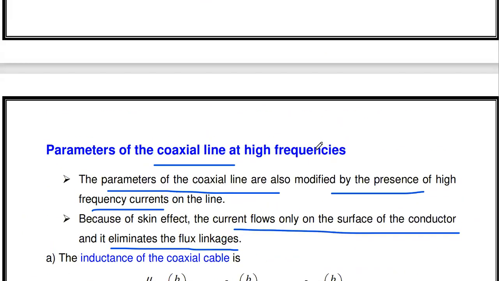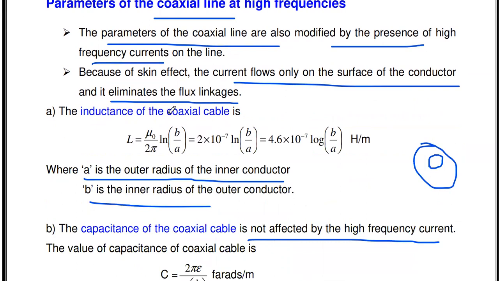So these are all the parameters, that is the inductance value, capacitance value, and resistance value of the coaxial line as well as the open wire line when high frequency signals are traveling via them. If high frequency signals are traveling via a transmission line, the inductance value reduces, the capacitance value has no change, and the resistance value is directly proportional to the square root of frequency. These are the things to remember, and you just go through this formula. Using this formula you may get a problem also, and we can solve the problem in later videos.